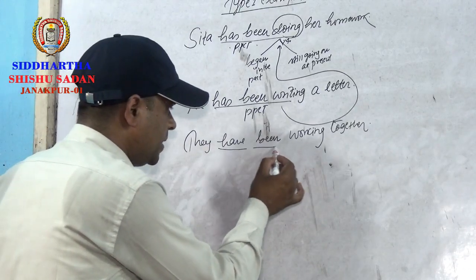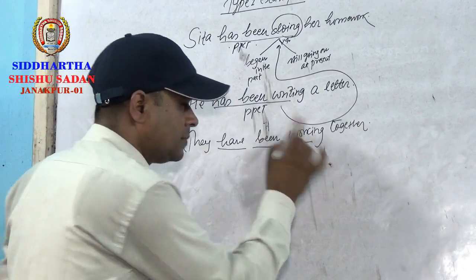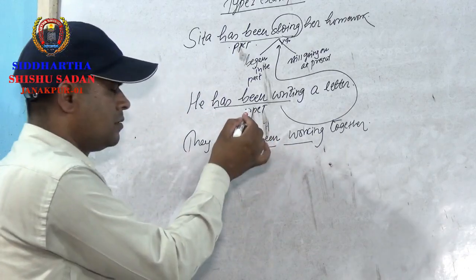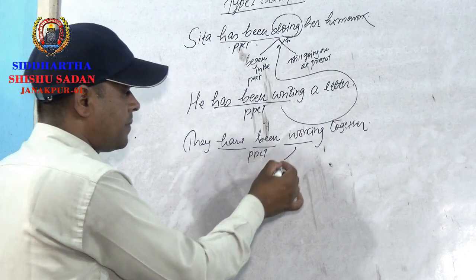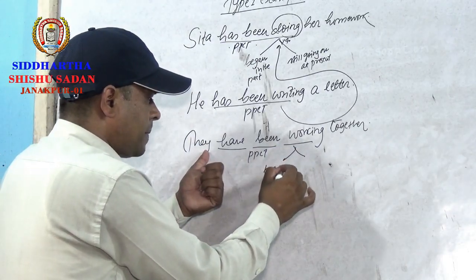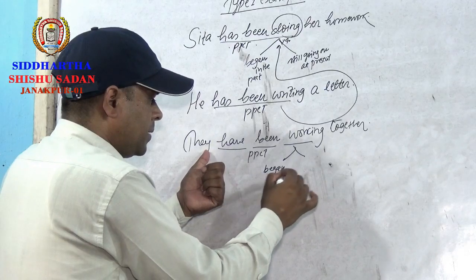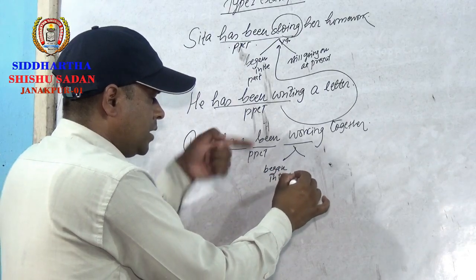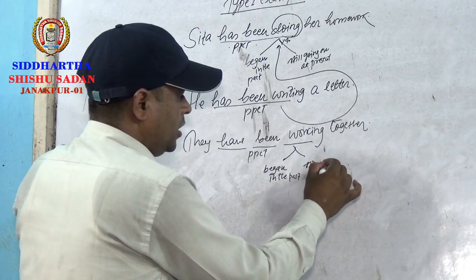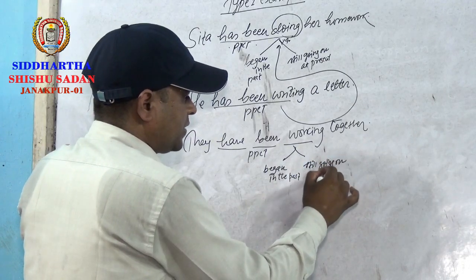Have plus been plus verb-ing. Present perfect continuous tense. Why? The reason is the same. The action began in the past and is still going on. Still going on at present.